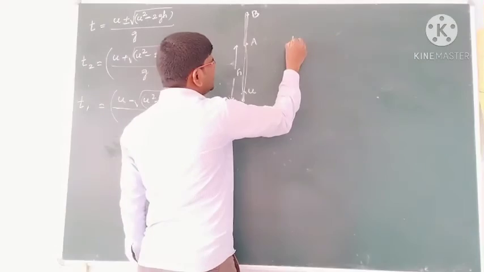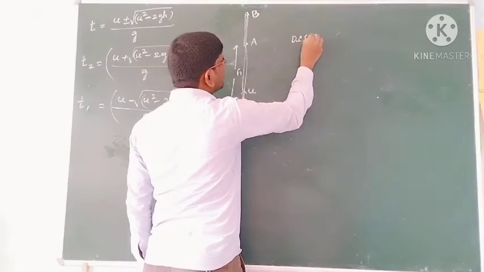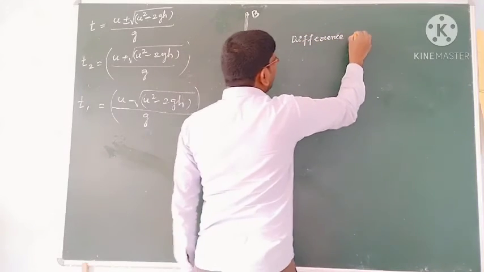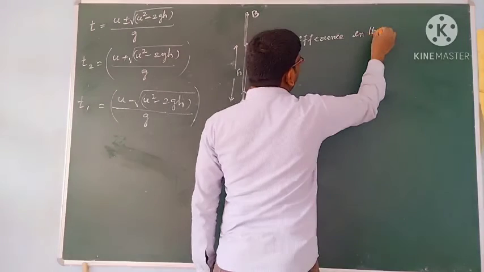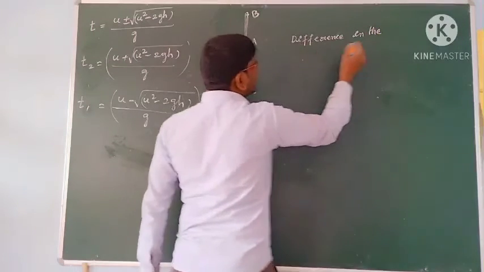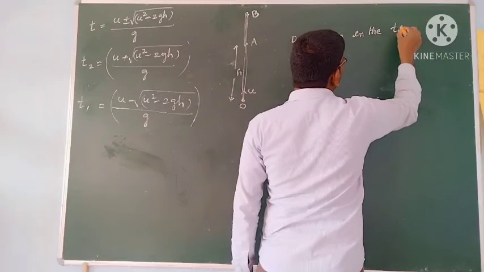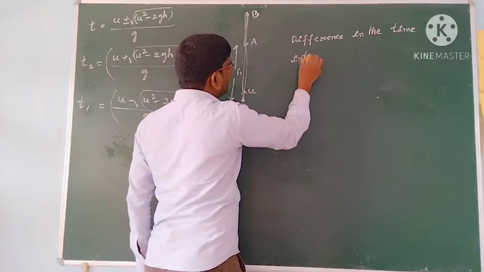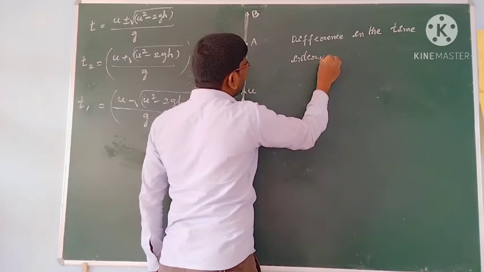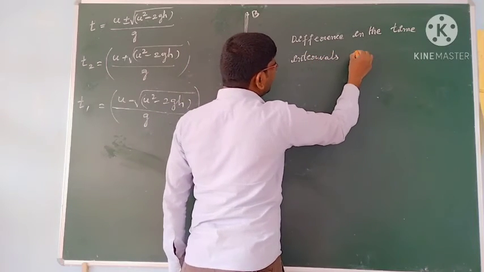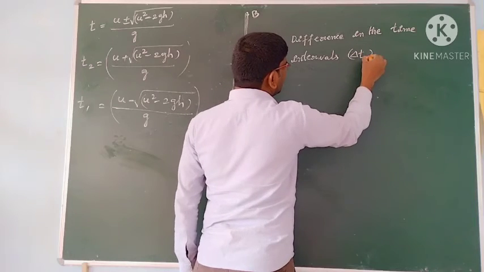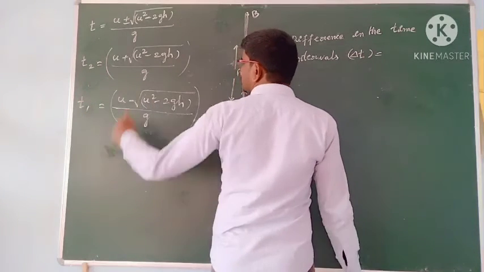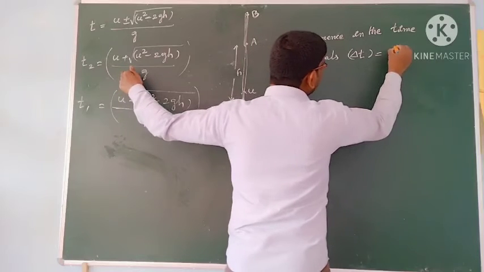Difference in the time intervals, that is you are taking delta t. Delta t is equal to, so reverse journey time.